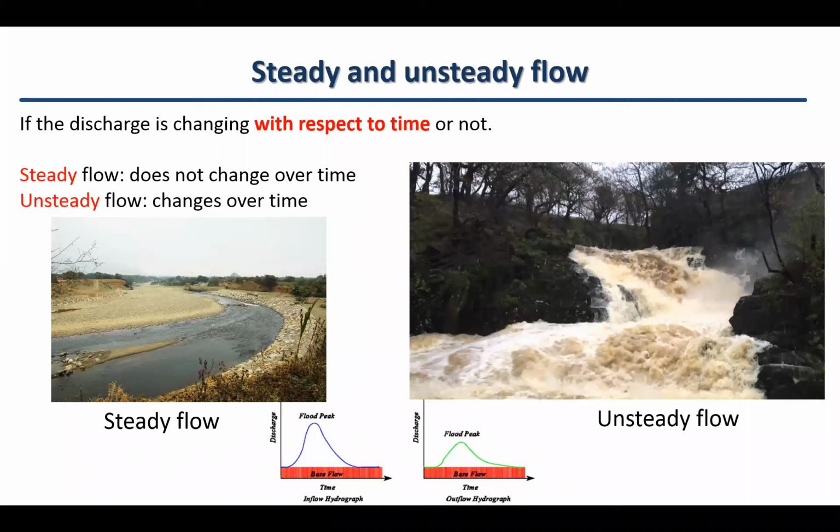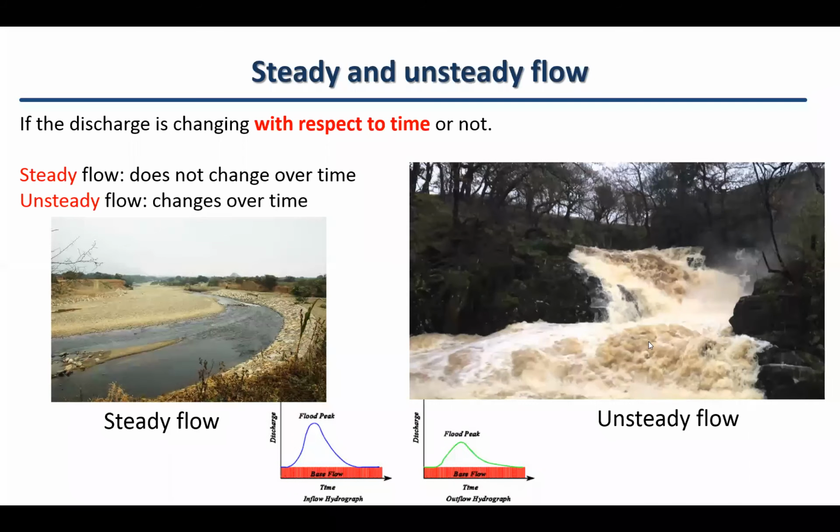When classifying the flow, we can have different classifications. The first one is the classification of whether the flow is steady or unsteady. What does that exactly mean? A steady flow on the left-hand side is relevant to the changing of the discharge. If the discharge is changing over time, we can say the flow is unsteady.